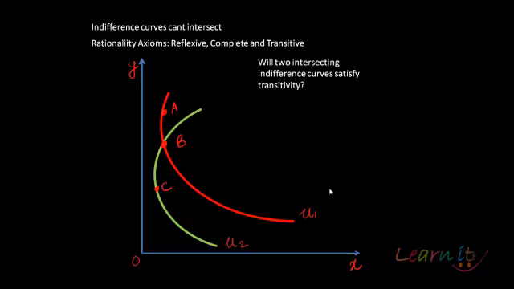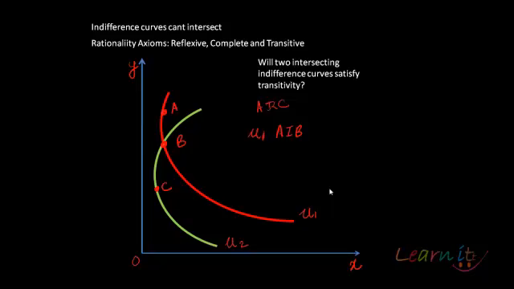Now suppose there are two indifference curves, u1 and u2, and they are intersecting at, say, point B, and A and C are respectively on the indifference curves u1 and u2, while B is on the intersection and hence technically it is on both these indifference curves. Since all the points on a given indifference curve would always give an equal satisfaction to an individual. Also further assume that A is preferred to C.